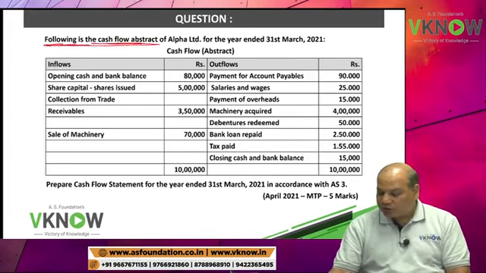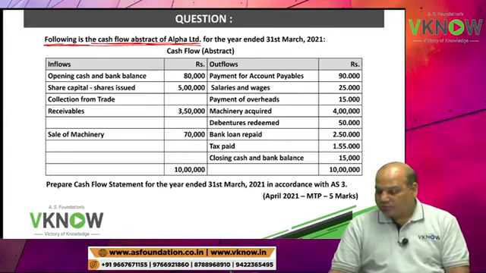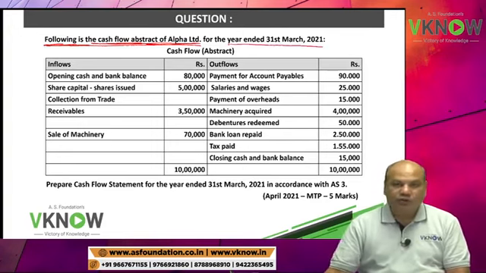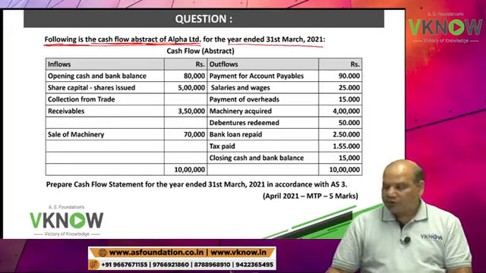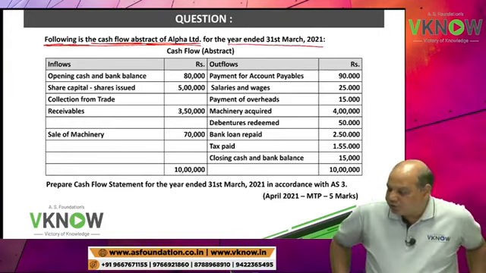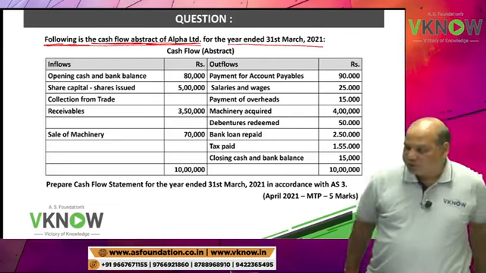Following is the cash flow abstract of Alpha Limited for the year ended 31st March 2021. One more practice.